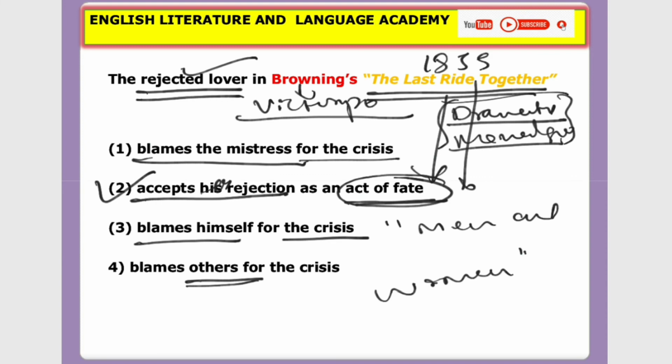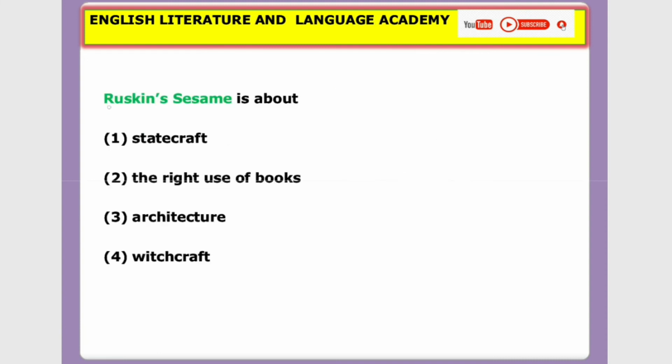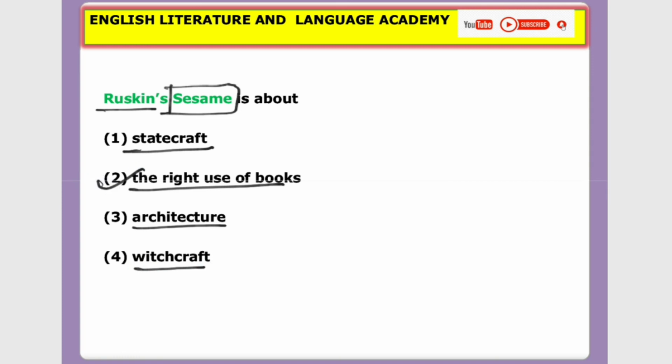So finally, going to the last question. John Ruskin's Sesame is about? Options: first, statecraft; option 2, the right use of books; option 3, architecture; option 4, witchcraft. So the correct answer is the right use of books.